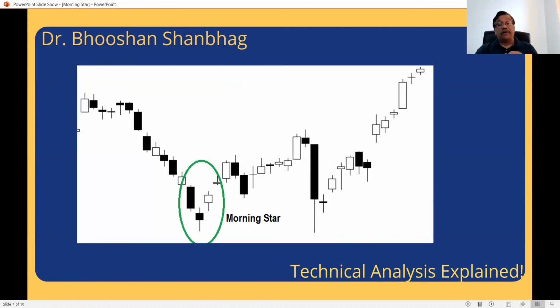So let us see examples. Now see here, the stock was falling. See a slight variation here. Where it is marked in the circle, that is the morning star. First day, the black candle, copybook. Second day, small-bodied candle, copybook. Third day, see what happened. The candle is not that long, but it is closing above the midpoint of the first black candle, which makes it still a morning star. After that, the rally began. Then again the stock came down, but it did not close below the lowest point of this morning star. It again gained strength from there,